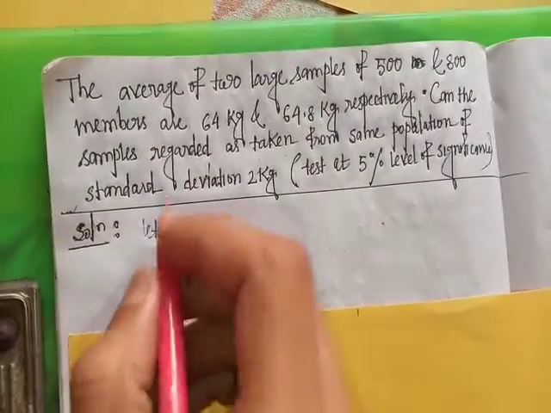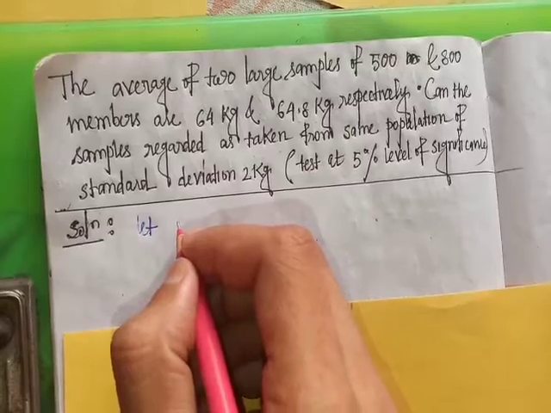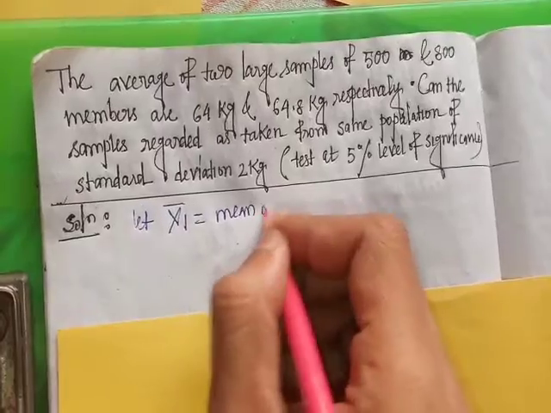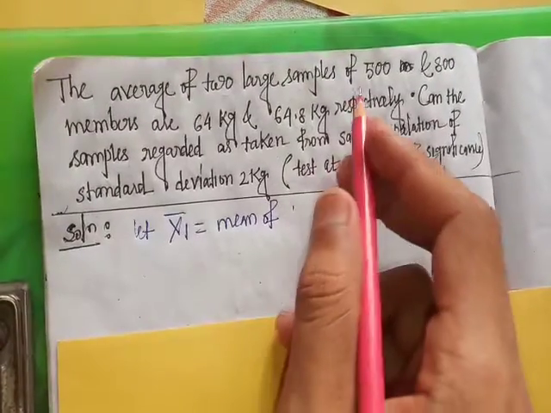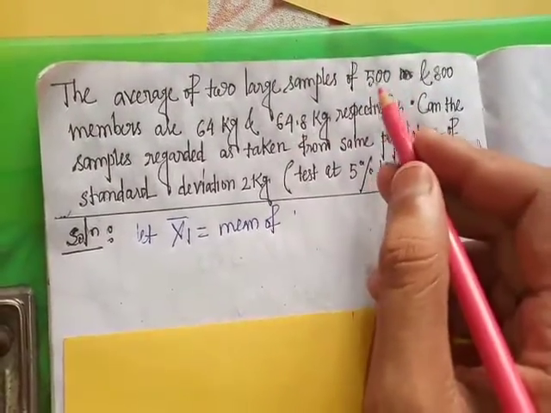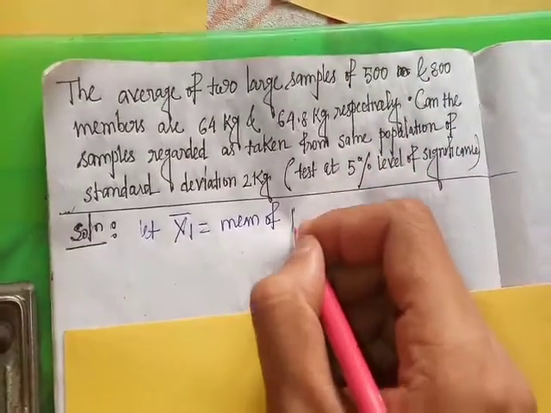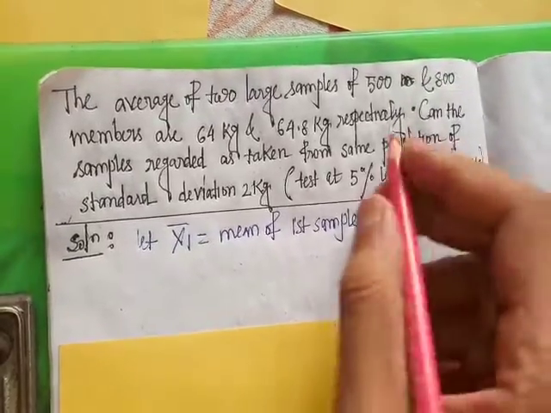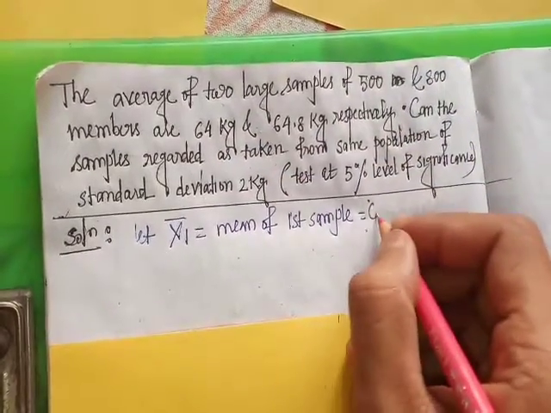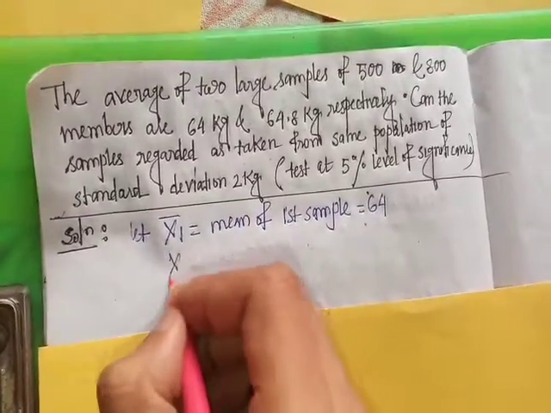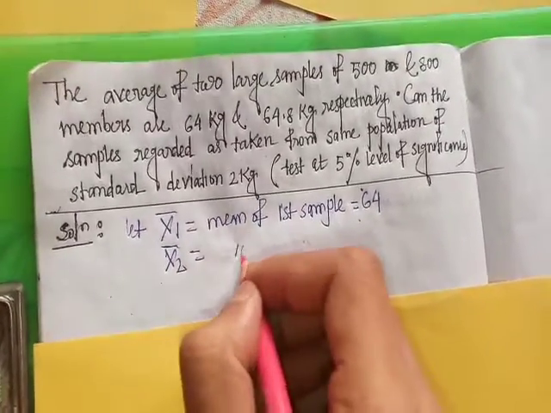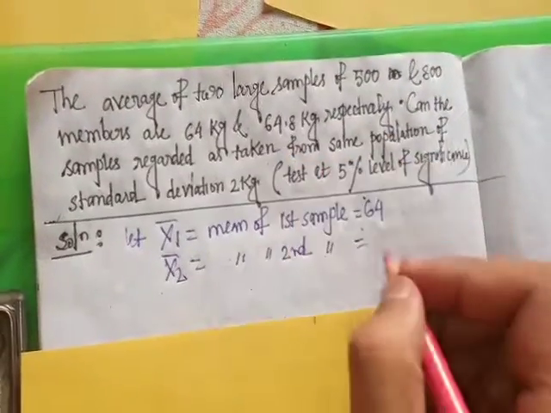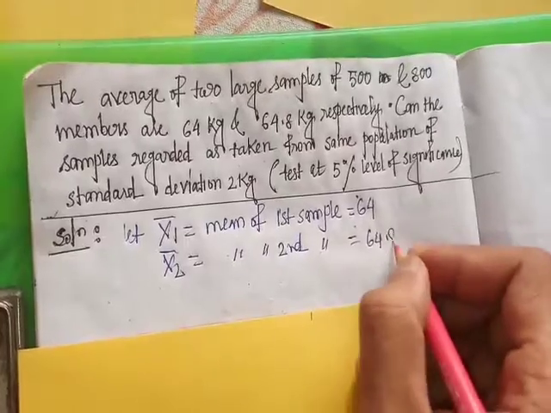Let x1 bar equal the mean of the first sample, which contains 500 members. This is equal to 64. x2 bar is the mean of the second sample, which is equal to 64.8.